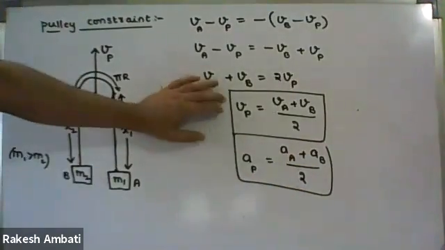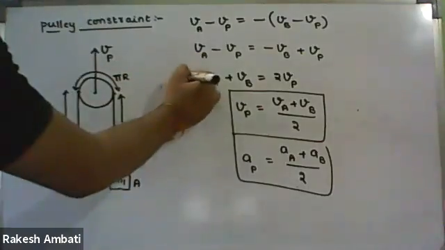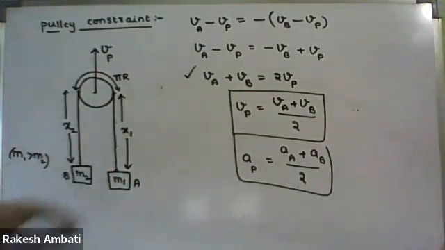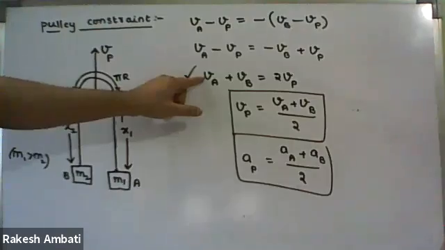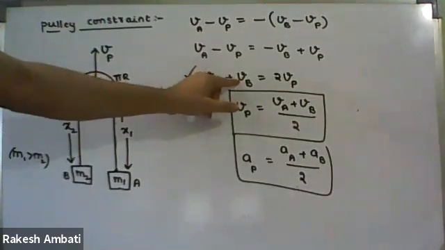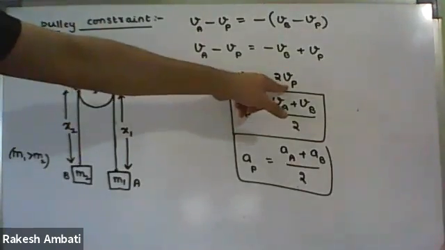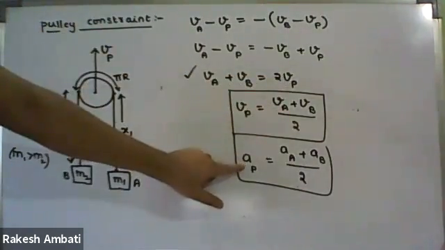By differentiating with respect to time, dv by dt means acceleration. So we get this equation.